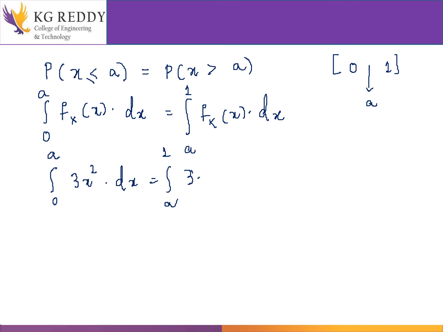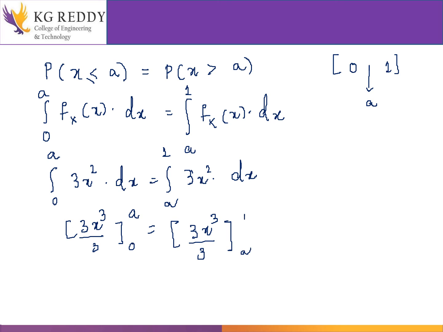So from this equation, by integrating, we will be able to find out the value of a. So now I will be integrating. 3x cube by 3, from 0 to a, and this also 3x cube by 3, from a to 1. Intervals are different.